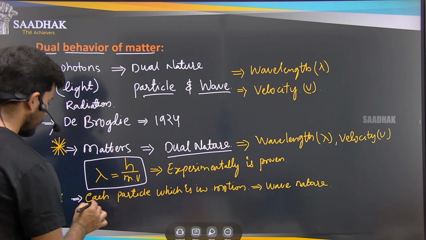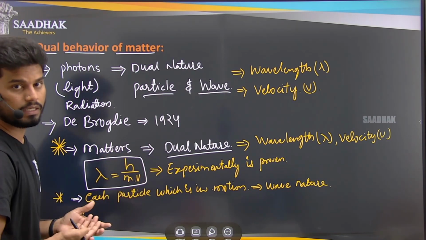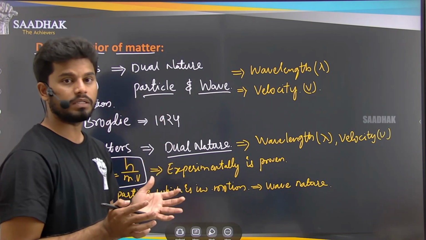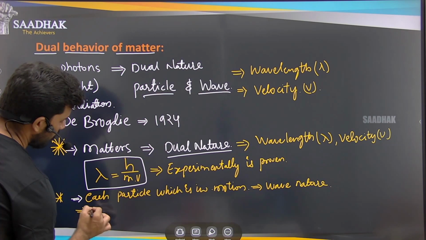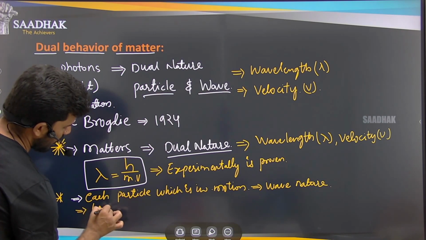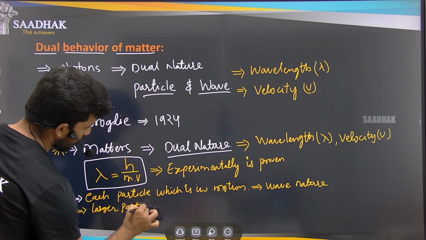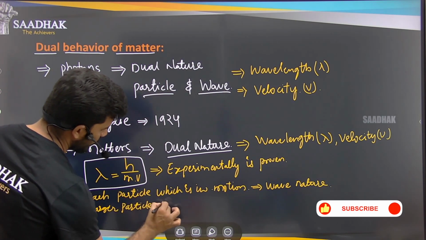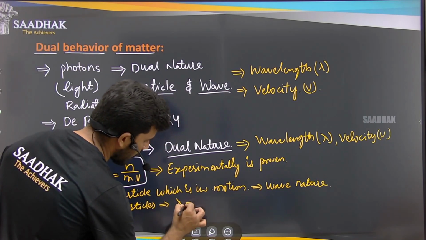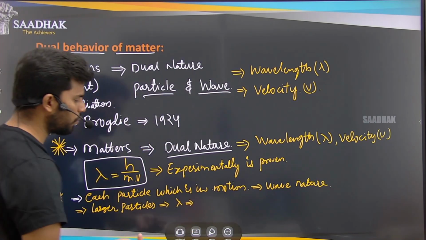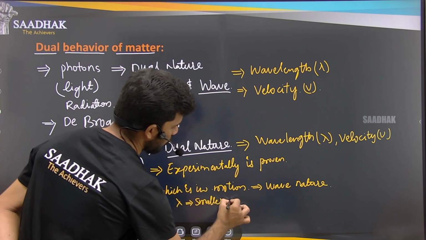So he said that the macro level particles, particles that are large in size, if you take any particle which is larger in size, what will the wavelength of these larger particles be? Lambda will be very small, very small.